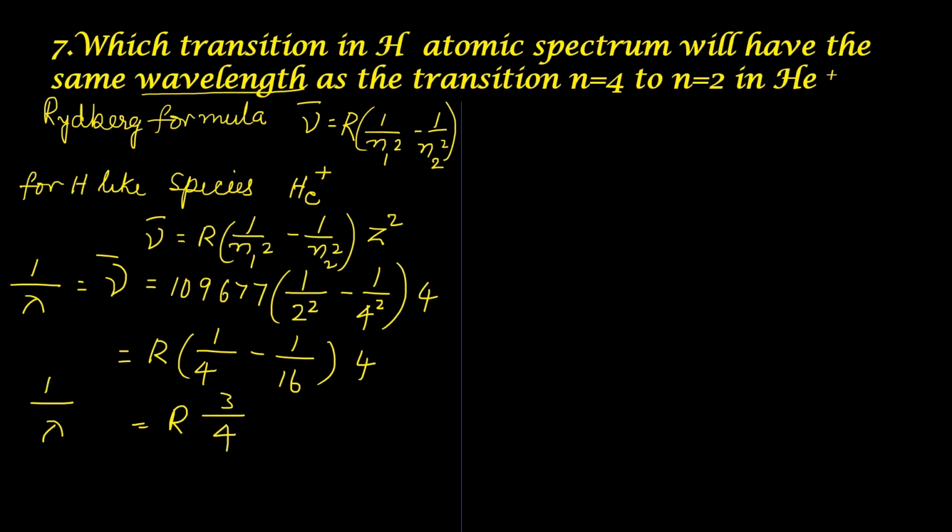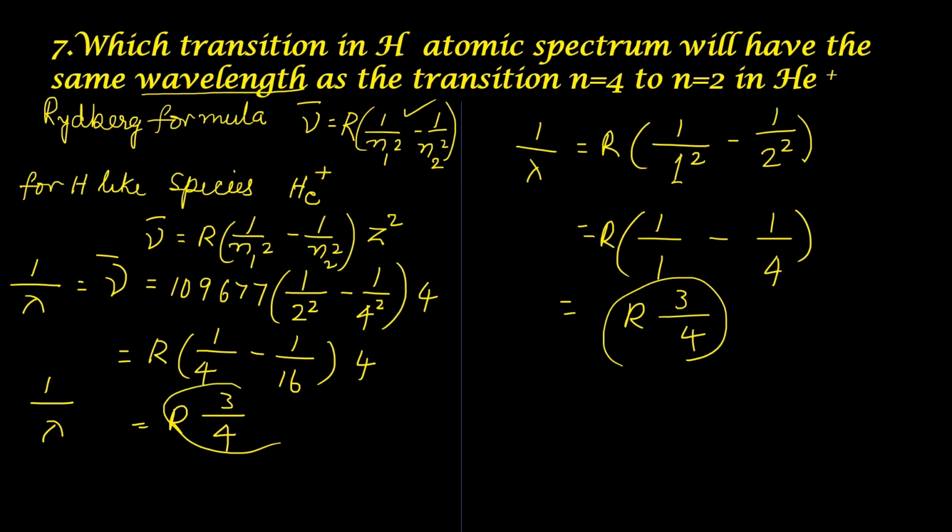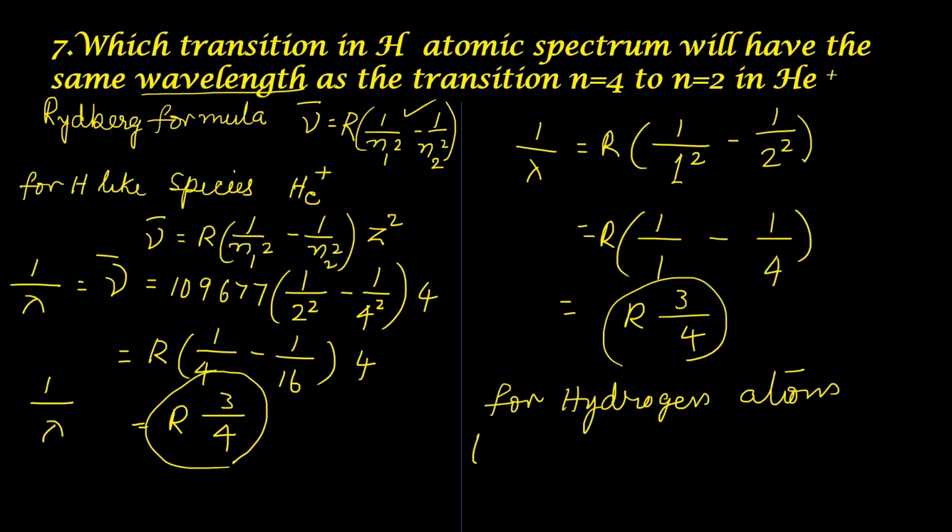Now let us find out the corresponding transition in hydrogen. This is the formula that we have to use: 1 by lambda equal to R into, we have to get this value 3 by 4. So we choose 1 by 1 square minus 1 by 2 square. The atomic number of hydrogen is only 1, so Z square is simply omitted. These two values tally. So the corresponding transition for hydrogen atom will be from principal quantum number 2 to principal quantum number 1, that is n equal to 2 to n equal to 1.